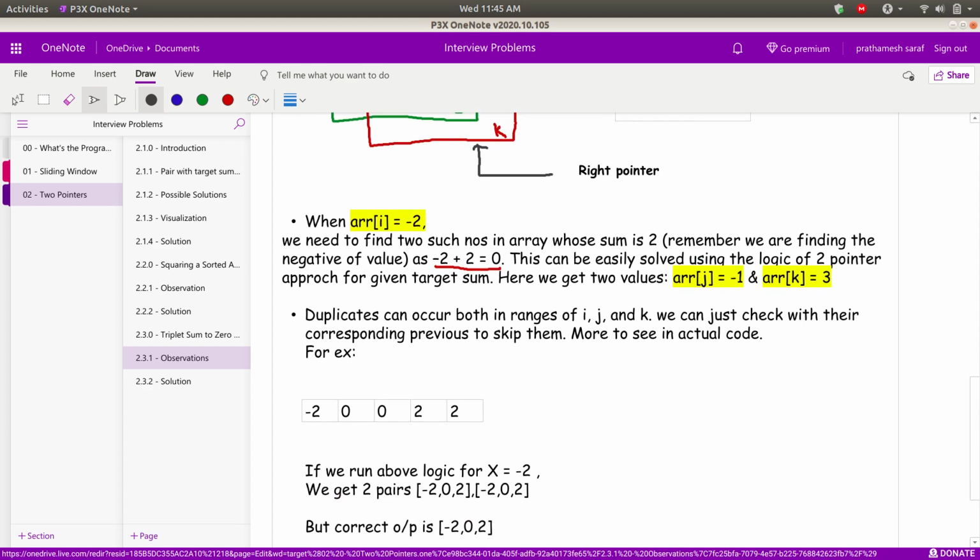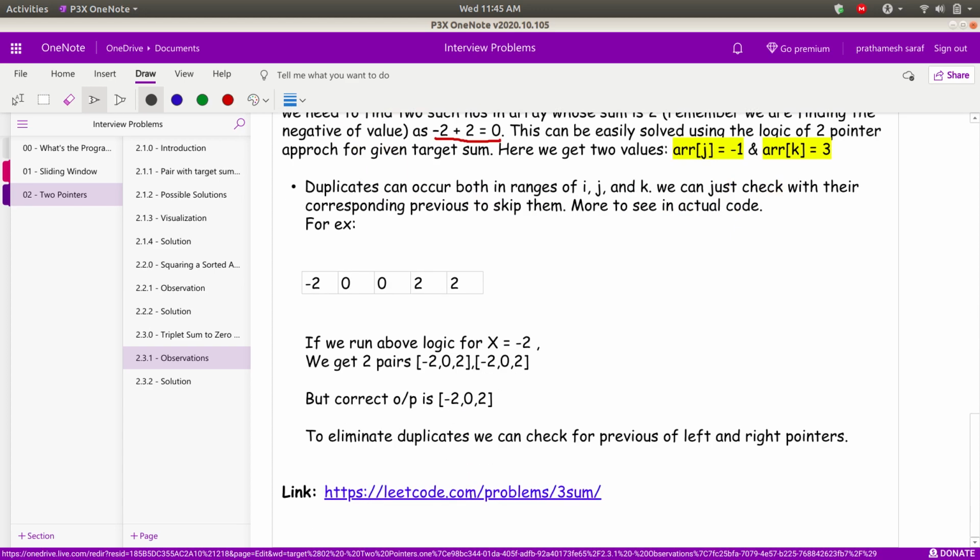Now we shall see how we can handle the duplicates. I will give some basic intuition for that. That's very easy. Suppose we have such kind of array, that is -2 0 0 2 2. Now if my current element is -2, my i will move from this end of the array, and my j will move from this end of the array.